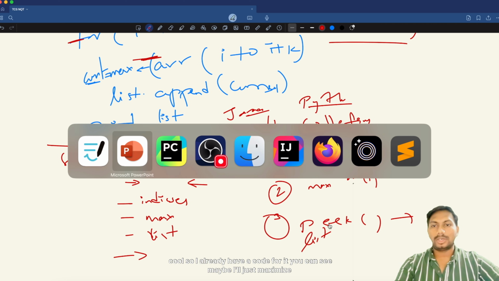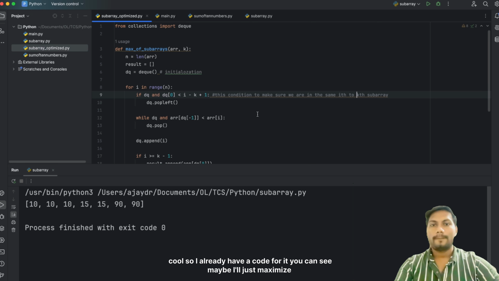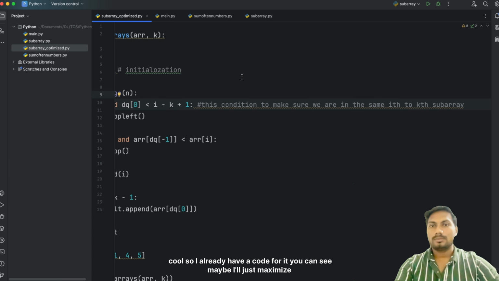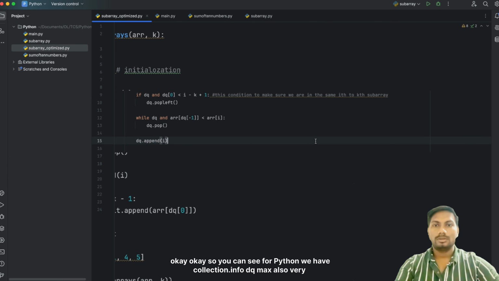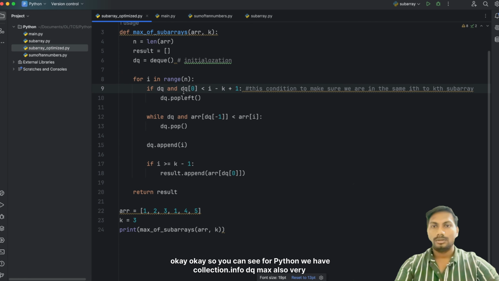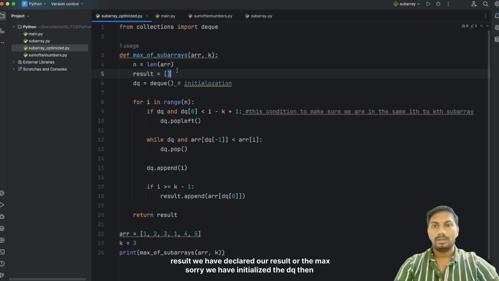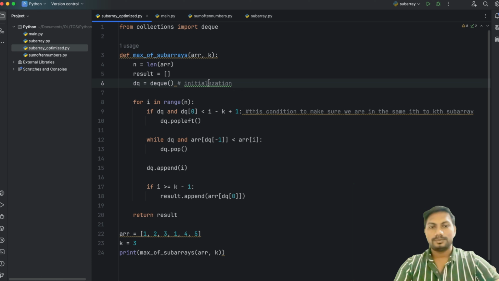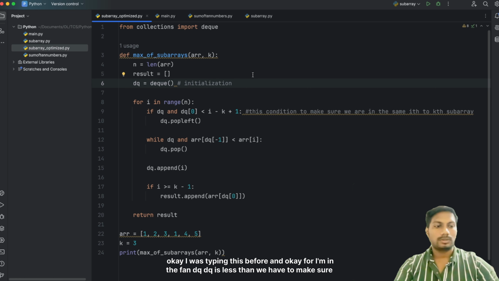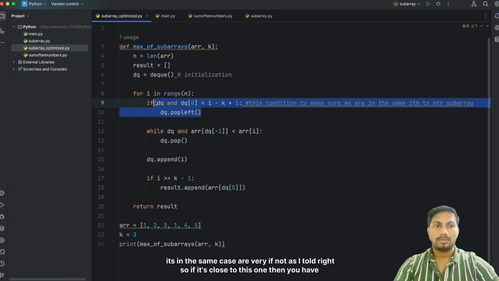Cool. So I already have a code for it. You can see, maybe I'll just maximize. So you can see for Python we have from collections import deque. Max subarray result we have declared, or result, and max, sorry, we have initialized the DQ. Then, for i in range of n, we have to make sure it's in the same kth subarray.